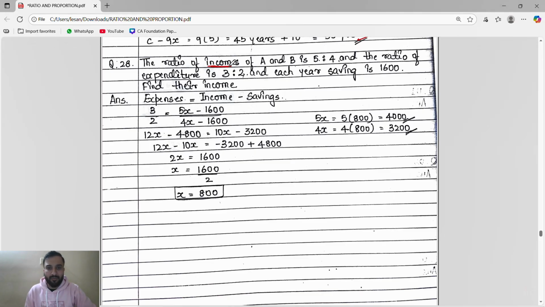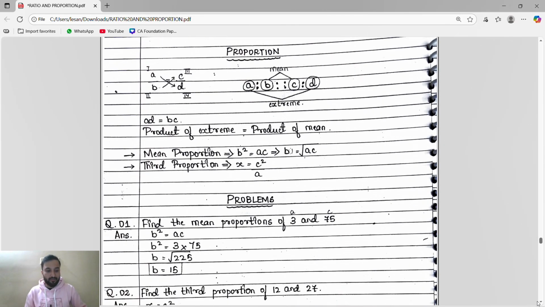See, the ratio of income is given, the ratio of expenditure is given, and the saving is given. So for income, expenditure and saving we'll use this formula: expenditure is equal to income minus saving. Expenditure is 3 is to 2, so 3x by 2x equals income 5 is to 4. We'll put the x on the income side: 5x by 4x minus saving, which is 1600. When we do the cross multiplication, you will get the x value. Find their income. Income is 5x and 4x, so when you do 5x by 4x you will get the income. This is the ratio. Now we will move on to proportion.